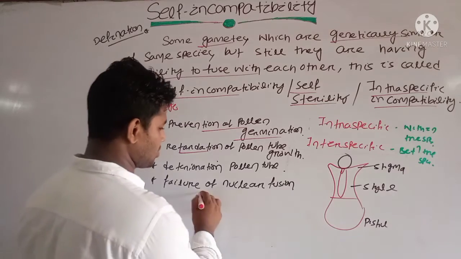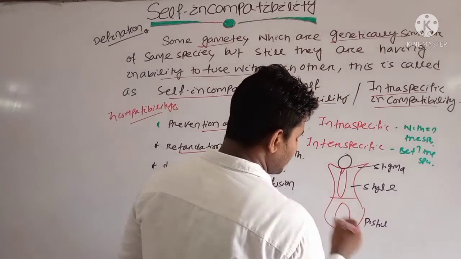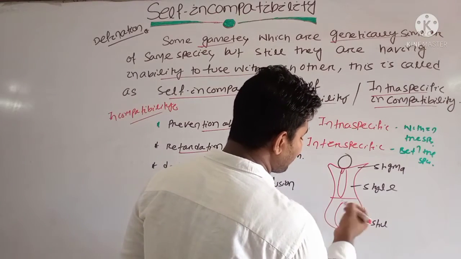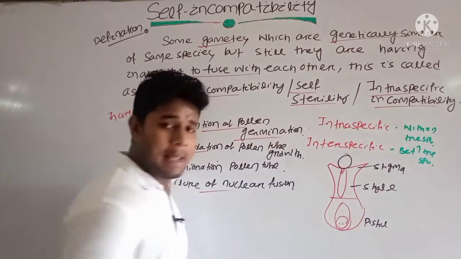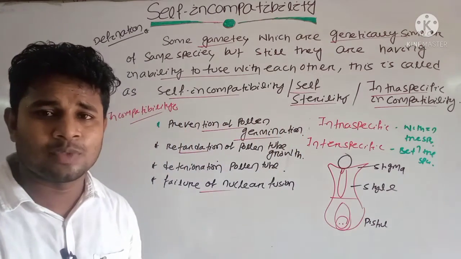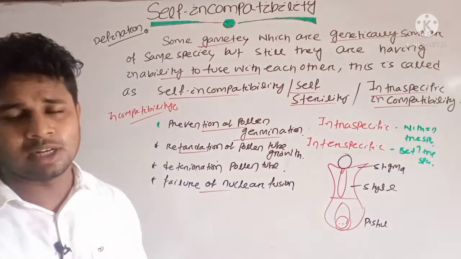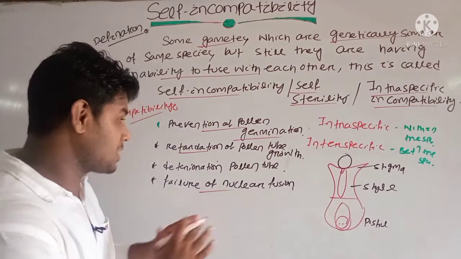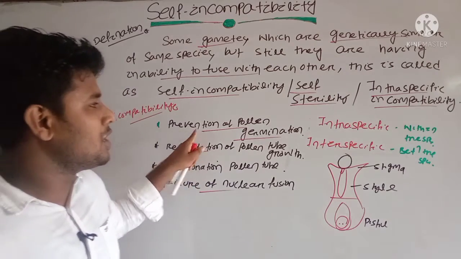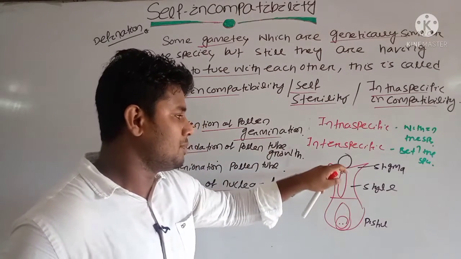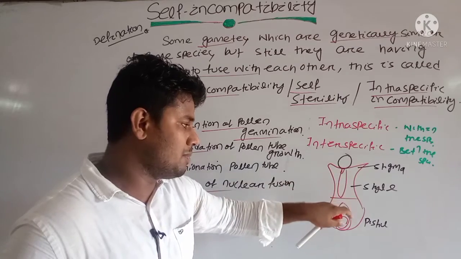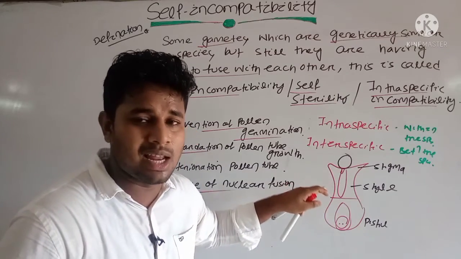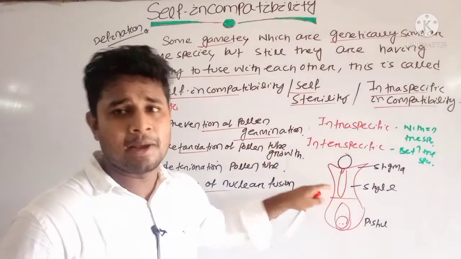And failure of nuclear fusion. Suppose the male gamete comes, but there is no nuclear fusion between the egg cell and the male gamete. These are the conditions where there will be no fertilization, no involvement of the male gamete with the female gamete, and this is called self-sterility or self-incompatibility.